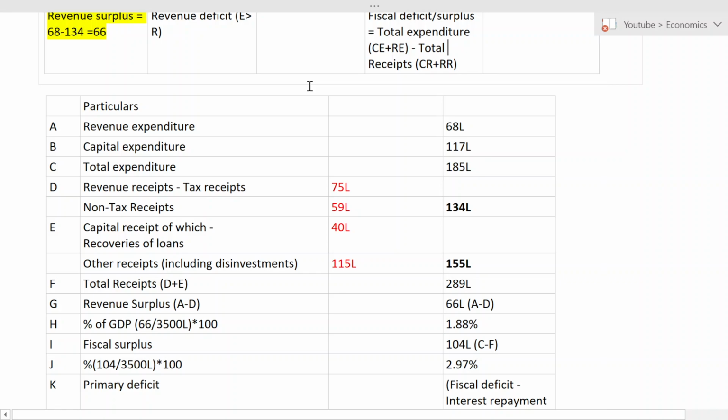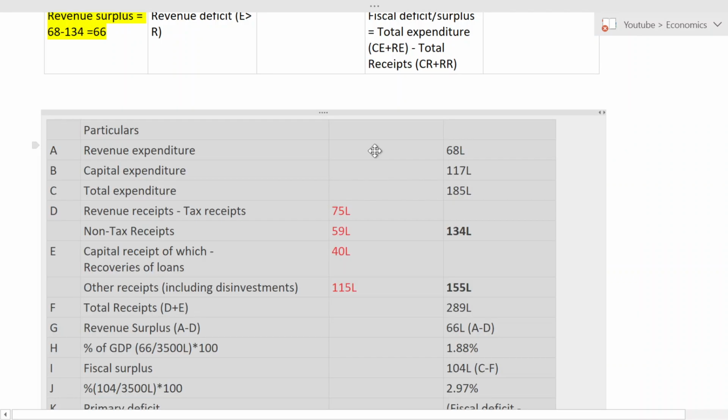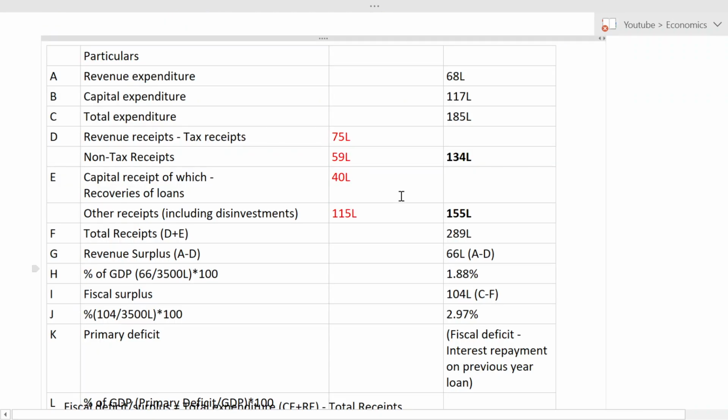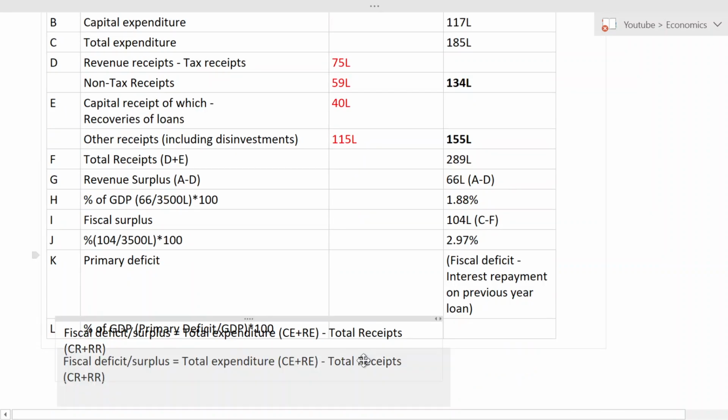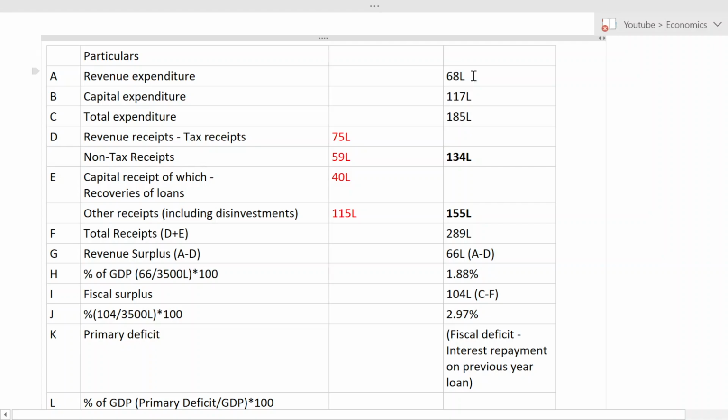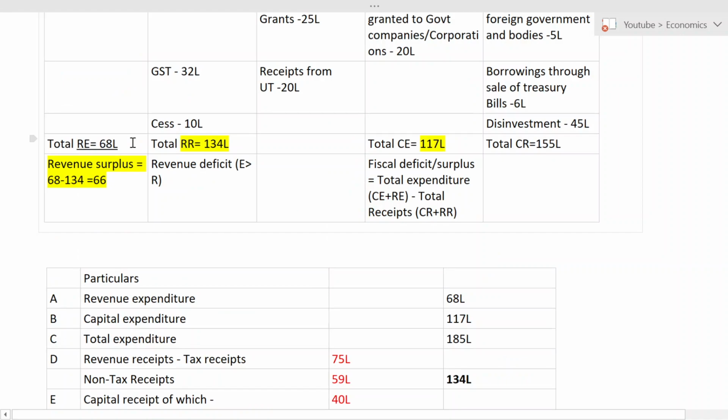And this is how the annual financial statements look. So this is how the government has to prepare the budget report and submit it to the parliament. Okay. So here the revenue expenditure, very simple, 68 lakh, and the capital expenditure 117 lakh. So when you add these two, 68 plus 117, it will give 185 lakh.